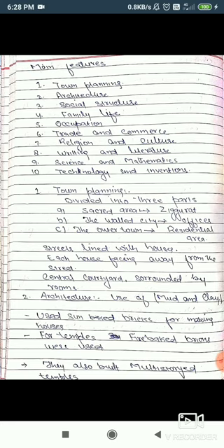In addition, we learned about the architecture. They used mud and clay. They used sun-baked bricks for making houses, and for temples they used fire-baked bricks. They also built multi-storied temples.